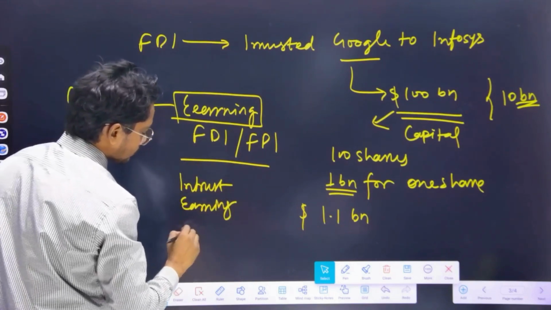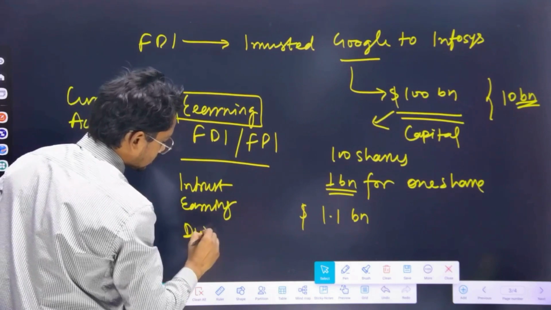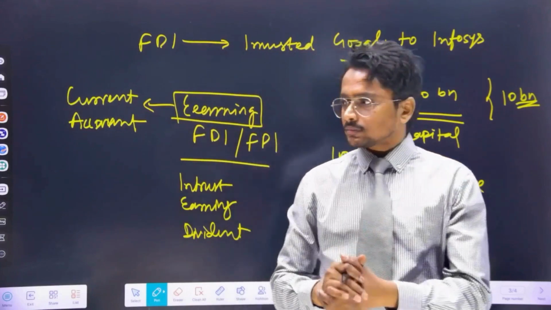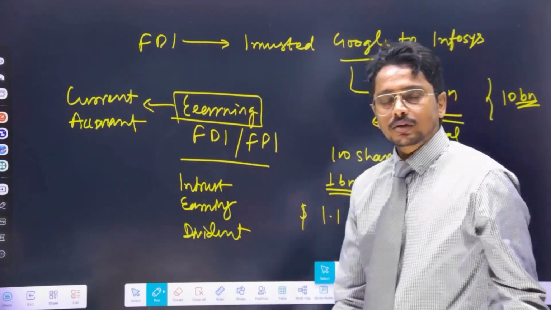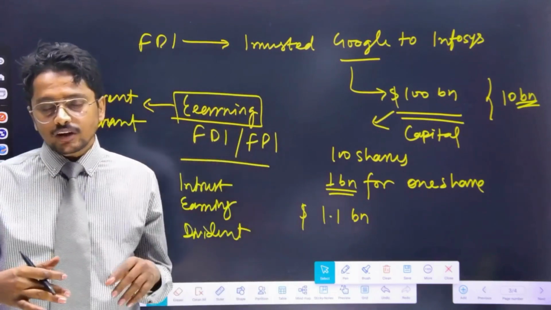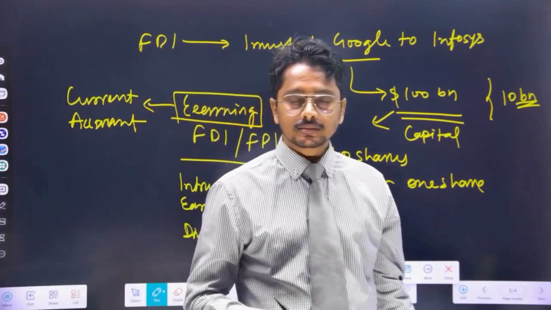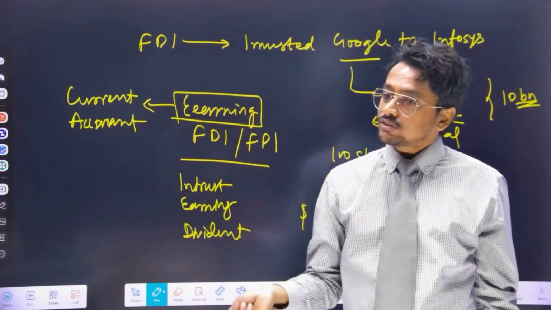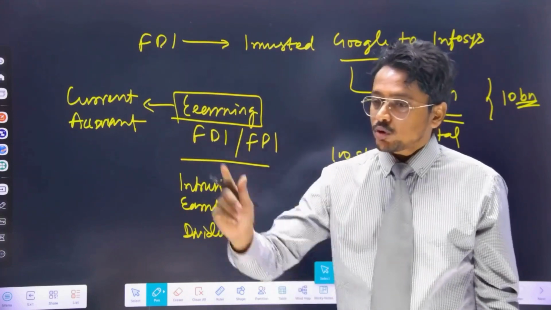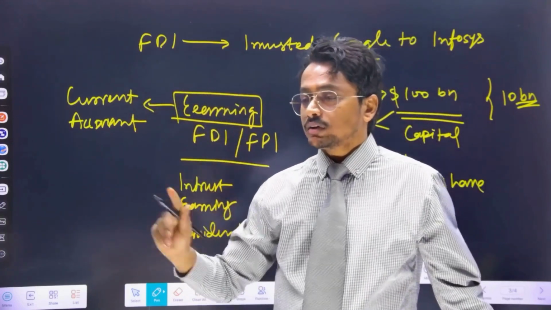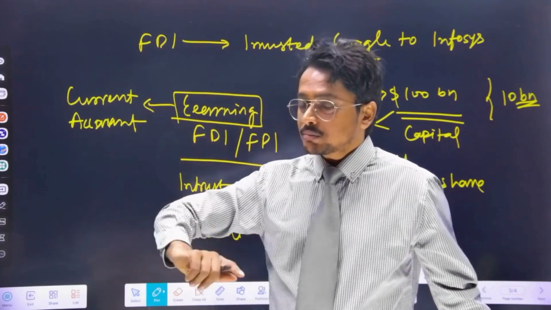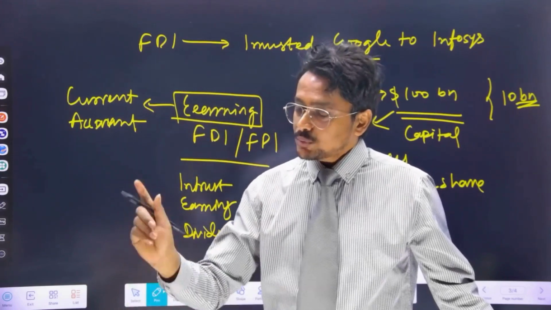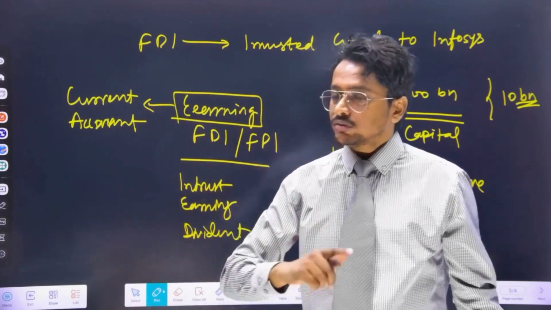Same way, dividend is part of current account, as we discussed earlier. You got this? This is basically current account. For example, State Bank of India has offered some loan to Bangladesh. That will be capital account. But if State Bank is earning some interest from Bangladesh, that will be part of current account. Invested principal is part of capital account, and interest earnings are part of current account.